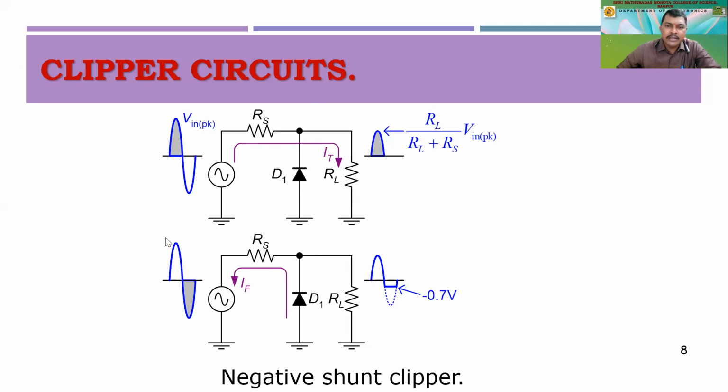Now why is it called a negative clipper? Because it is going to clip some portion of the negative, just deducting the 0.7 volt, which is supposed to be dropped across this diode.